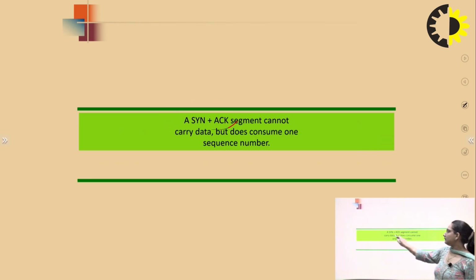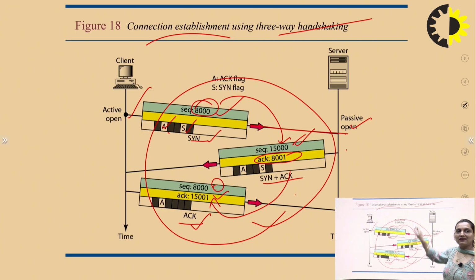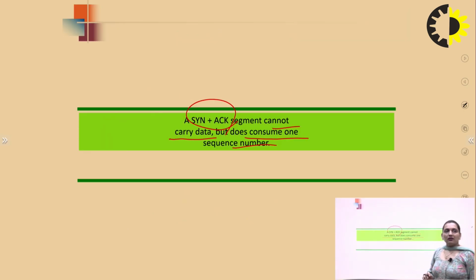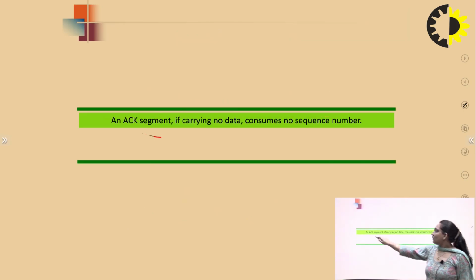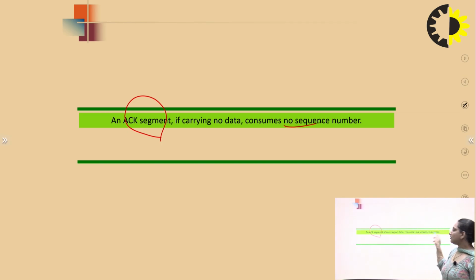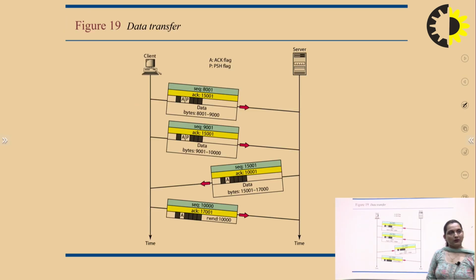Acknowledgement and the ACK synchronous bit cannot carry any data, because they will consume only a sequence number. All these things are not carrying data. They are used to establish the relationship between the source and destination. Next, we have an acknowledgement, which also does not carry data, and it does not consume a sequence number.